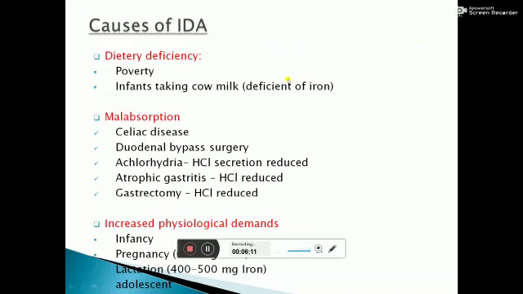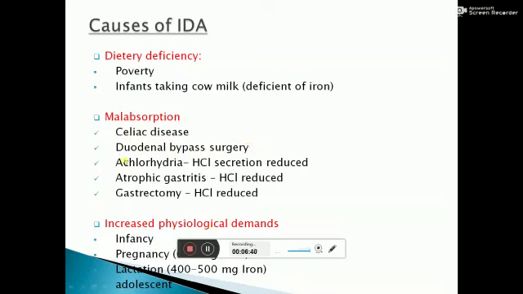Coming to causes of iron deficiency anemia. First is dietary deficiency because of poverty, and in infants who are taking cow milk, which is deficient in iron. Second is malabsorption states. In this, absorption of iron is reduced. In celiac disease, which is a malabsorption state of the duodenum, and in duodenal bypass surgery, absorption of iron